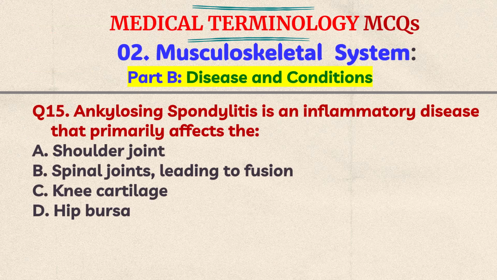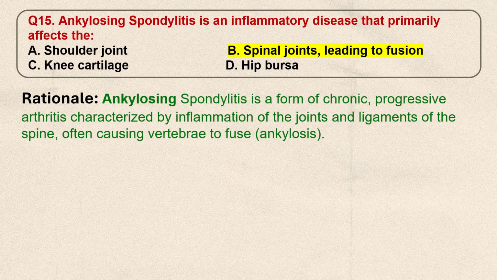Question number 15. Ankylosing spondylitis is an inflammatory disease that primarily affects the A. Shoulder joint, B. Spinal joints leading to fusion, C. Knee cartilage, D. Hip bursa. Think the answer. The correct answer is B. Spinal joints leading to fusion. Ankylosing spondylitis is a form of chronic progressive arthritis characterized by inflammation of the joints and ligaments of the spine, often causing vertebrae to fuse, that is ankylosis.